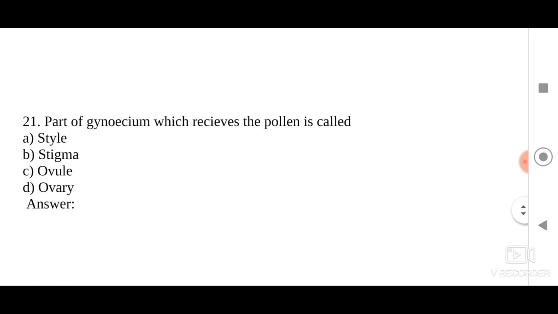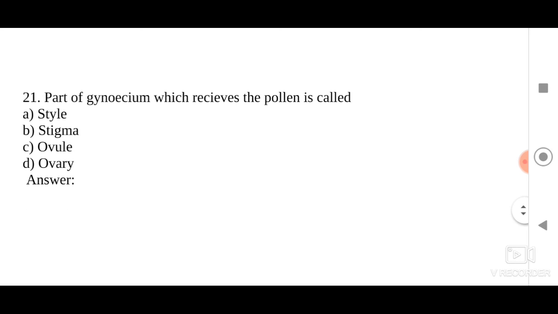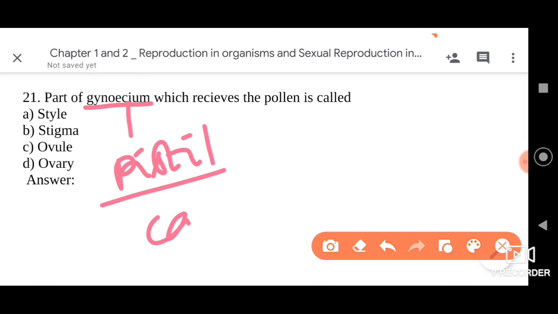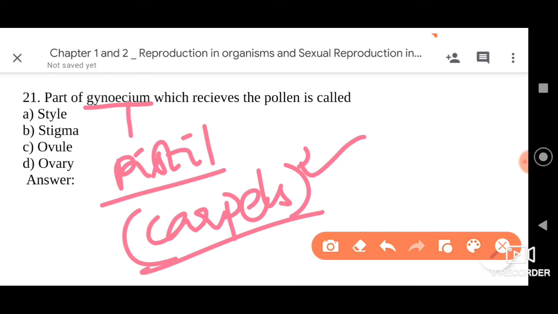The next question is: the part of the gynoecium which receives the pollen is called as. Here again it's an interesting question. Let me tell you that it should be the stigma. The part of the gynoecium means the pistil, or all the carpels. If the flower is multicarpellary, then all the carpels together are called what?